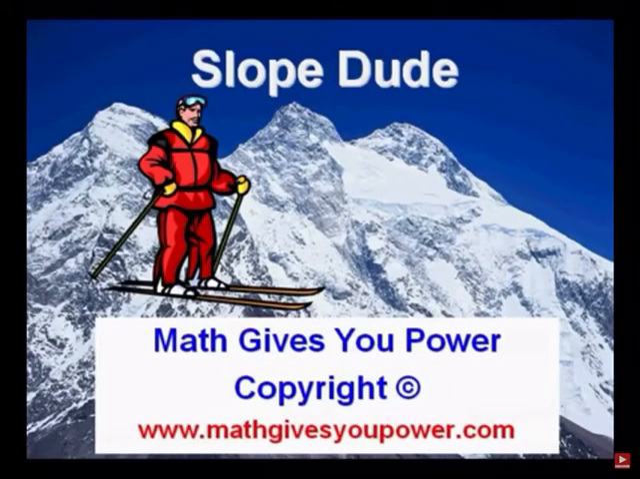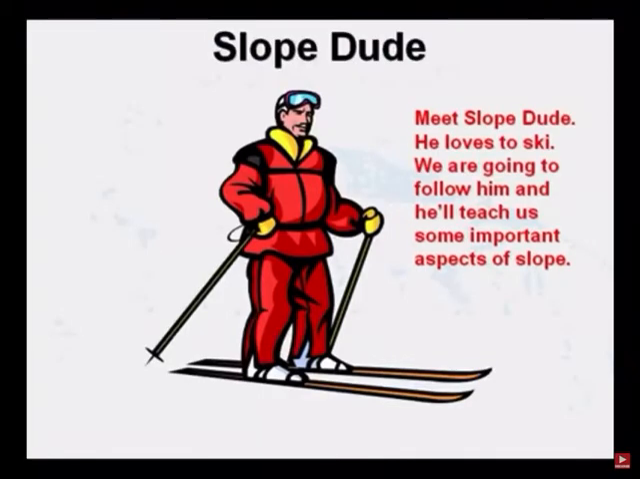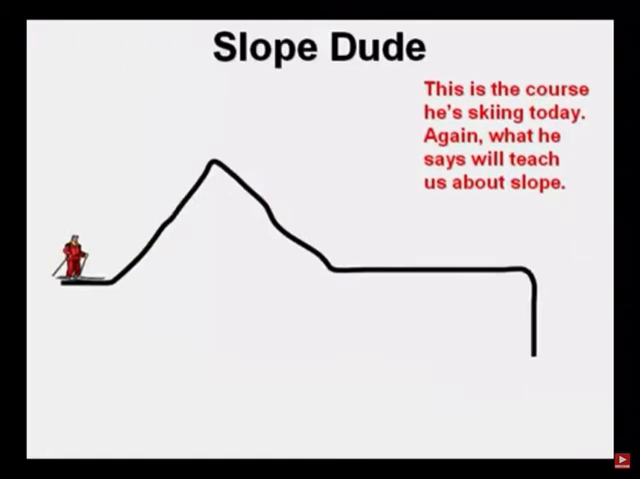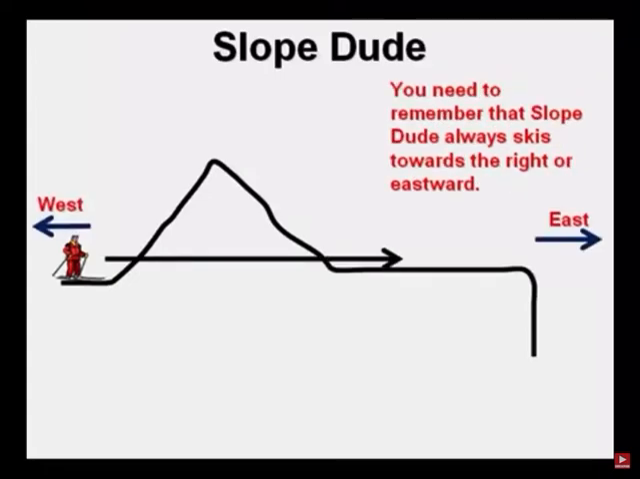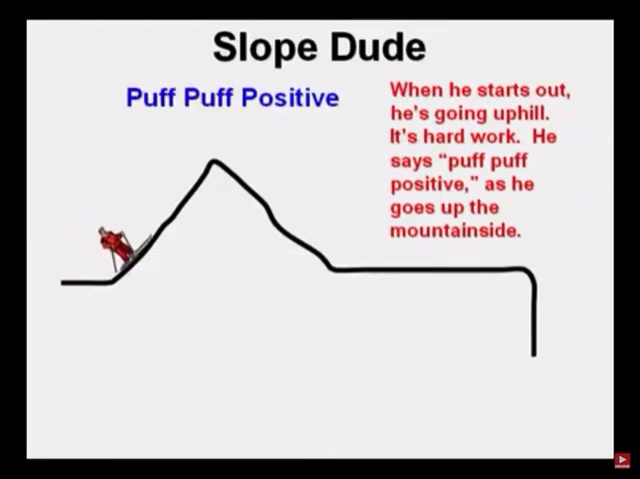Welcome to the adventure of Slope Dude. Meet Slope Dude. He loves to ski. We are going to follow him and he'll teach us some important aspects of slope. This is the course he's skiing today. Again, what he says will teach us about slope. You need to remember that Slope Dude always skis toward the right or eastward. When he starts out, he's going uphill. It's hard work. He says puff, puff, positive as he goes up the mountainside. Puff, puff, positive.